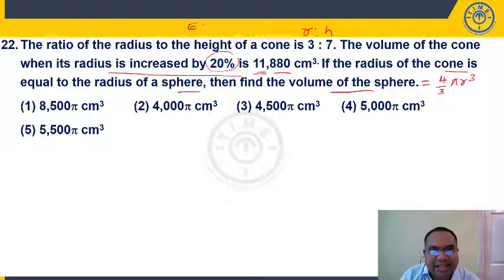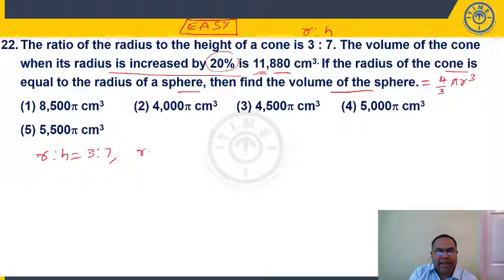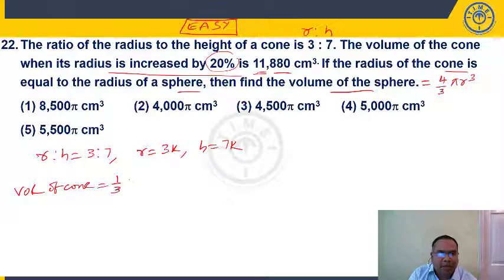Now friends, I can say this is an easy question and doable if you know your mensuration formulas. Now you take radius is to height is 3 is to 7. So I'll take radius is equal to 3k, height is equal to 7k. Right? Volume of the cone when the radius has increased by 20%. So what is the volume of cone formula? Volume of cone is 1/3 pi r square h is equal to 11,880. So 1 by 3 pi is how much? 22 by 7.